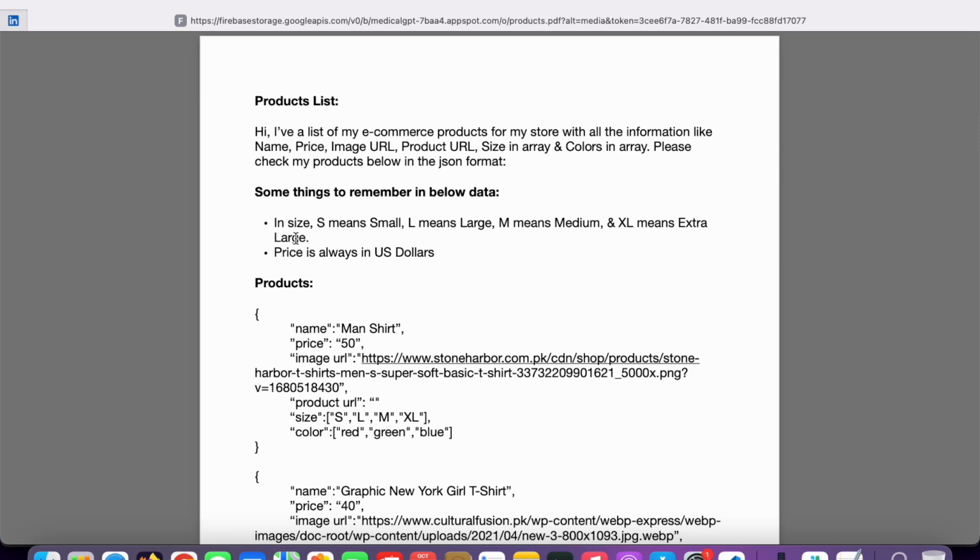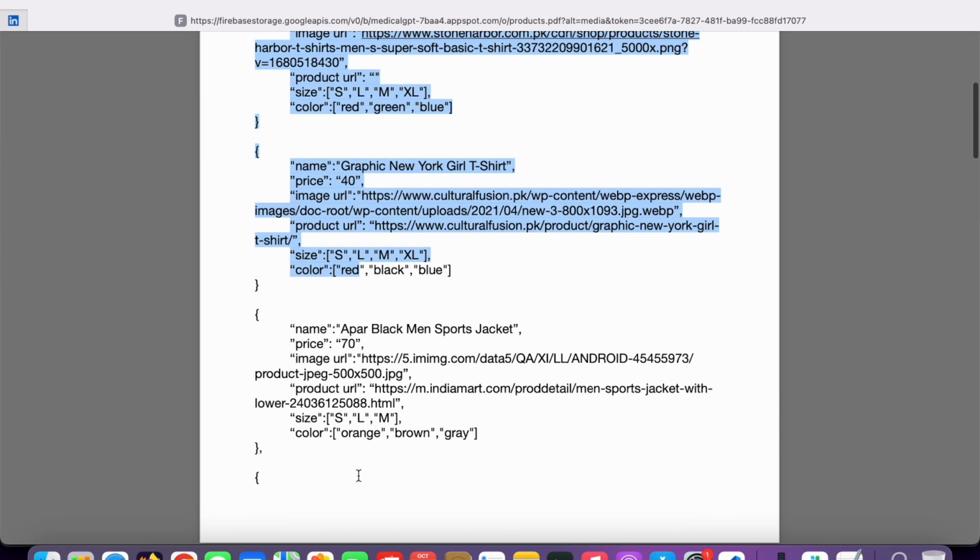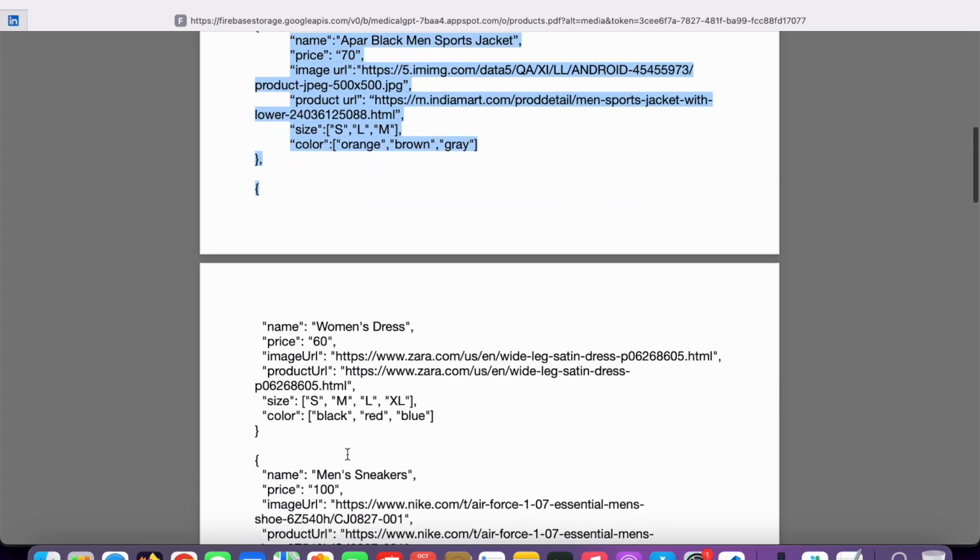Storing data in the form of chunks is so important. Let's say you have 100 different pages of this data. You are not going to post this completely. How embeddings and vector stores work is they store this whole data in chunks. Let's say these 2-3 paragraphs in one chunk, this data in another chunk, and so on.